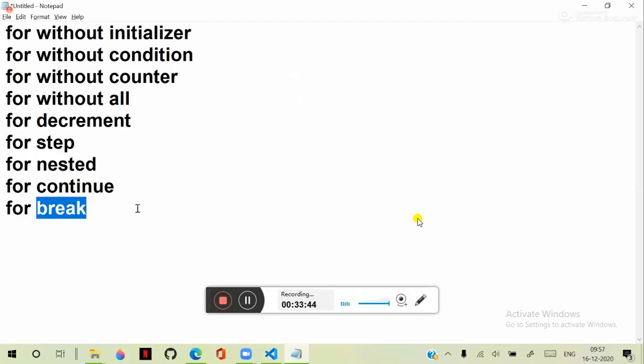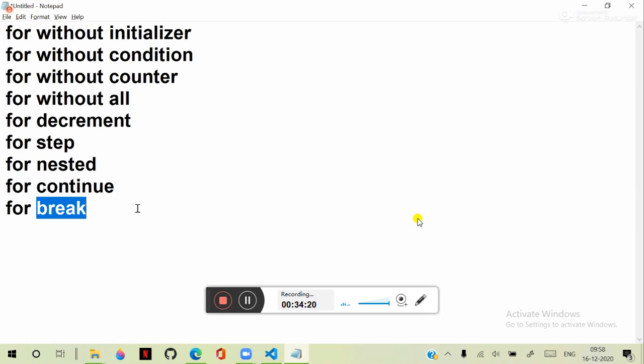Breaking the loop I already showed you in a previous example. Breaking the loop is nothing but, if the condition is matching, then stop. In the previous example, username and password were verified, and if mobile and password match, then display success, otherwise error, and stop.